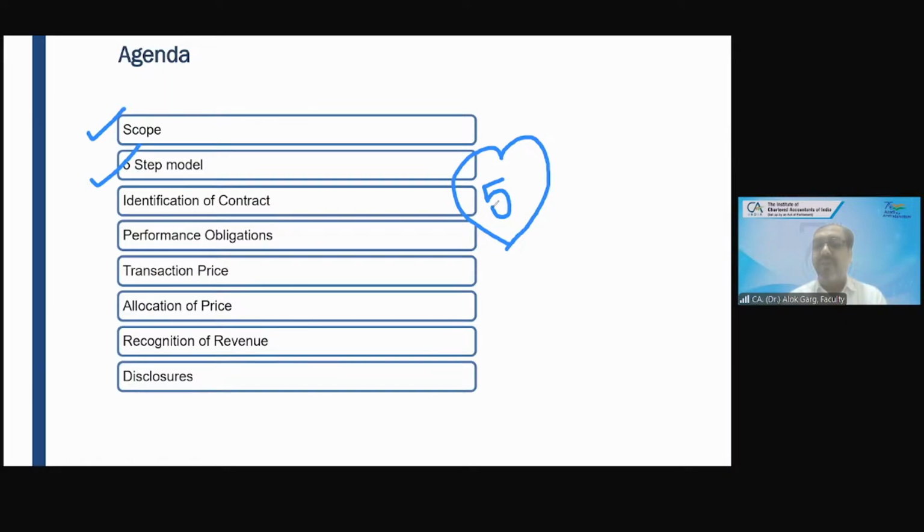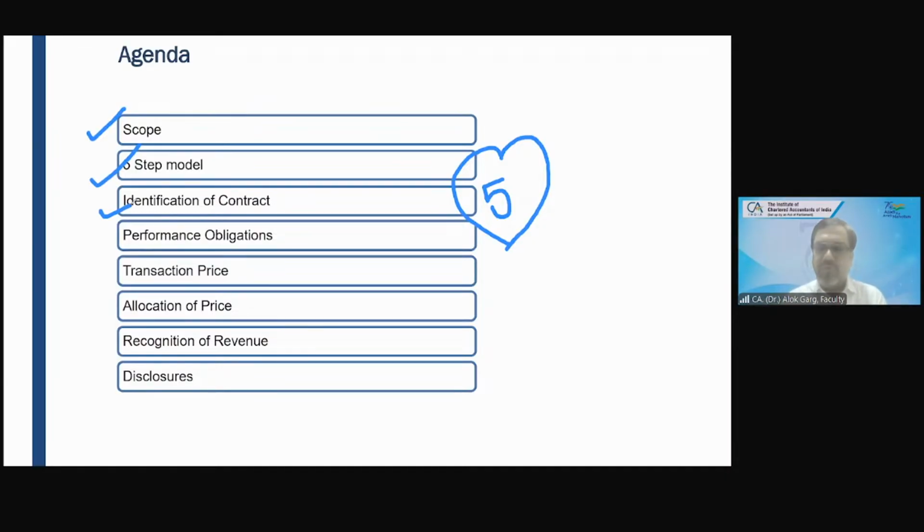The first step, the standard talks about identification of a contract. Please identify: is it a contract with the customer? Please identify whether the mobile phone which I have given to Saminathan, is it a contract with the customer?